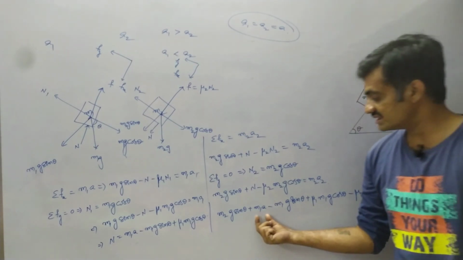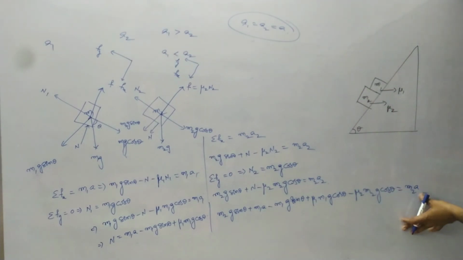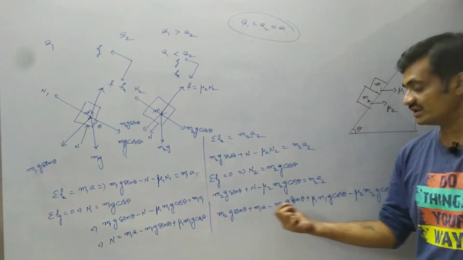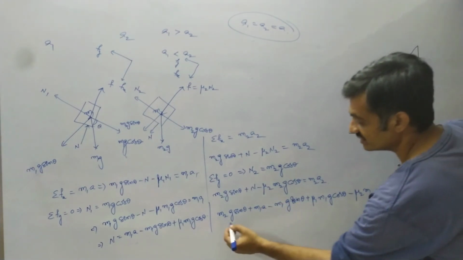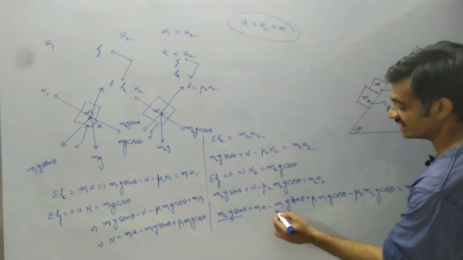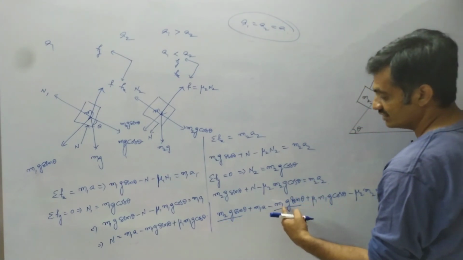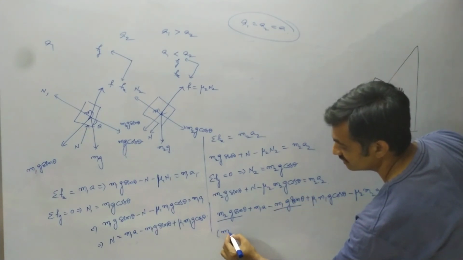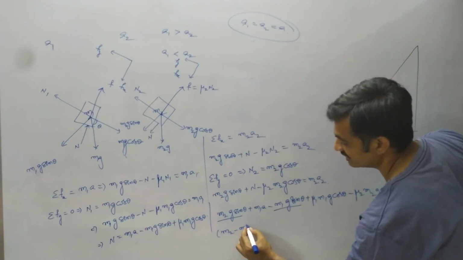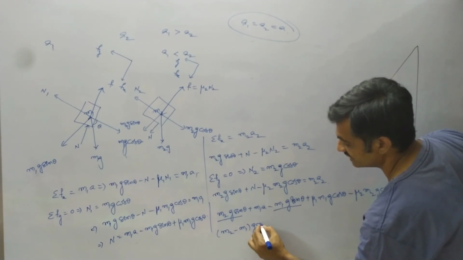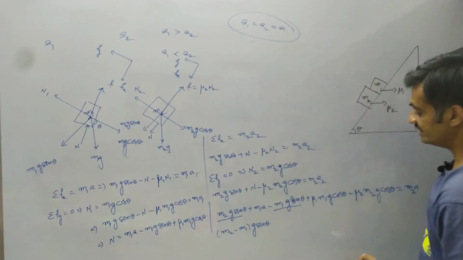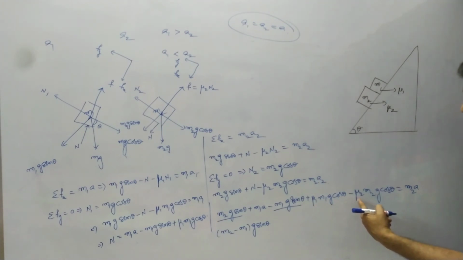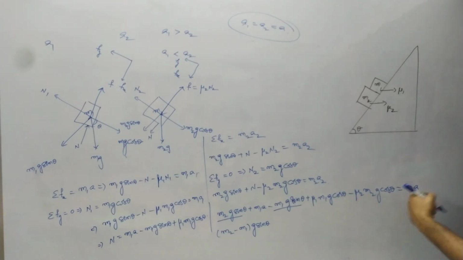So let's bring this m1 into a towards this side, m2 into a. Observe that here we have m2g sin theta and here we have m1g sin theta. If you take g sin theta as common, we have m2 minus m1 into g sin theta. Here we have mu1 m1 g cos theta and here we have mu2 m2 g cos theta.